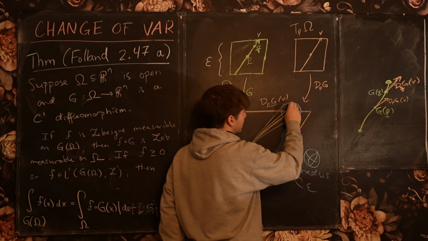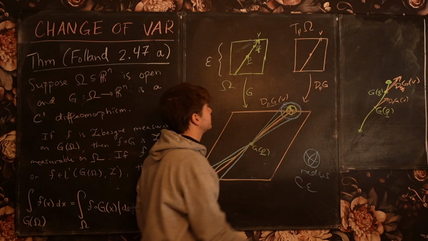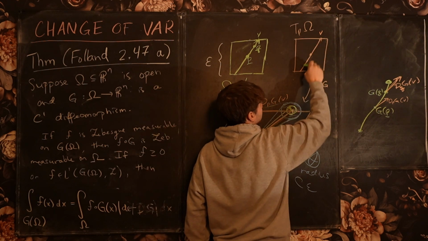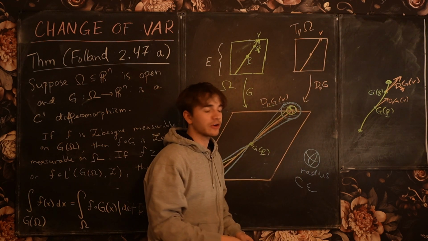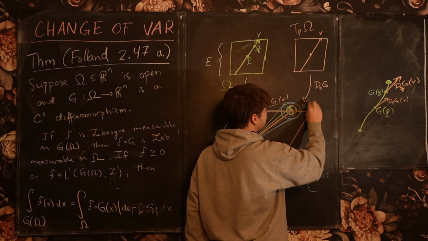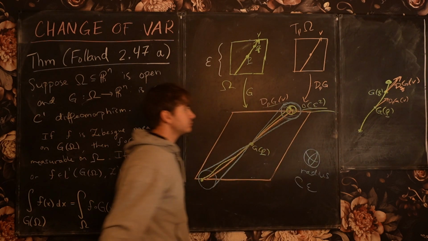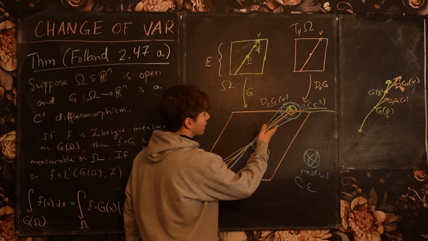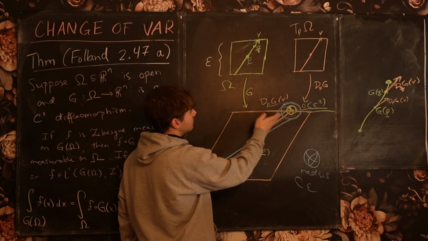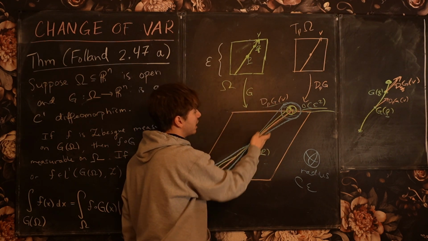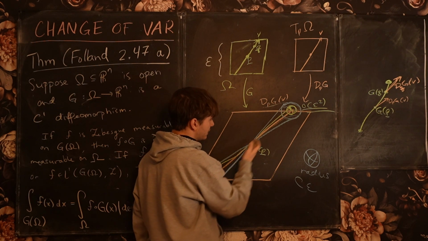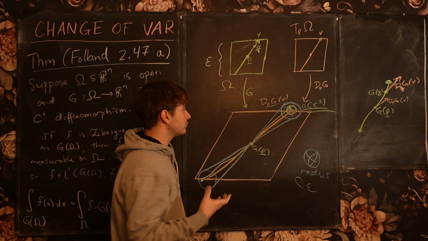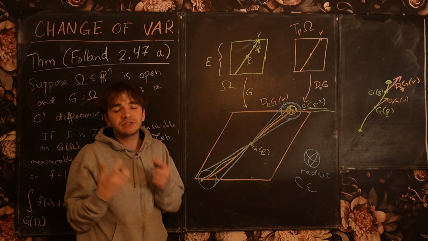So in particular, the final distance between the endpoint of this curve and the endpoint of the line on the edge of this parallelogram is of order epsilon squared. That's a key realization: we're going to be able to force that if I choose epsilon small enough, the distance between this curve here and the line, which is the image of the differential, is going to be of order epsilon squared.